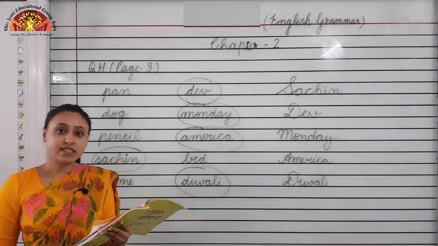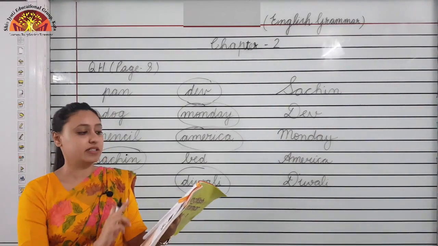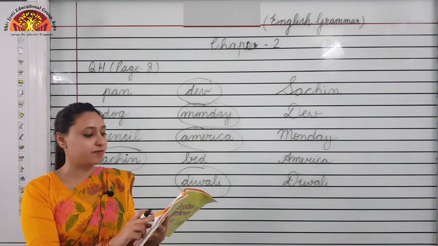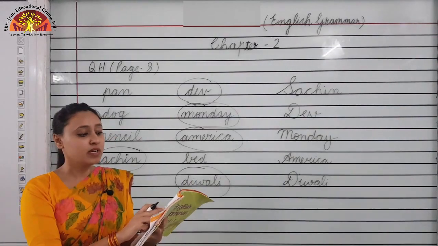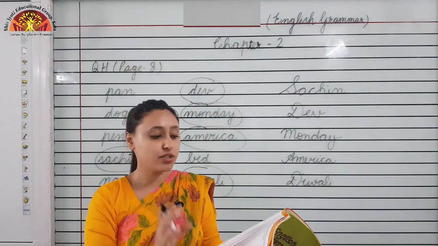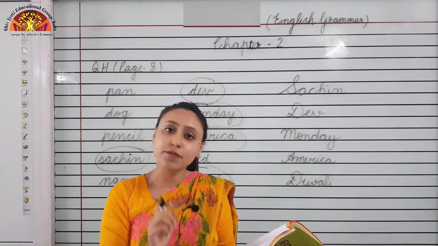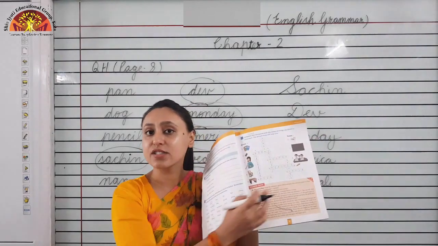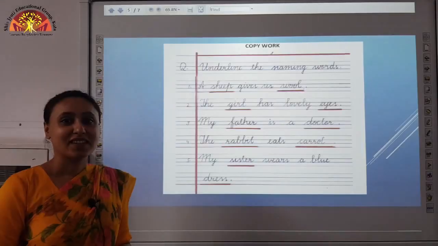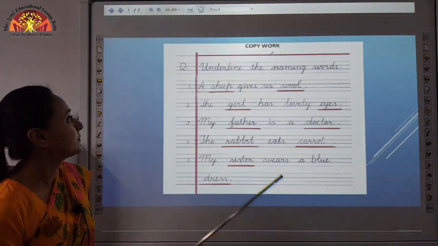Okay. Now we will see question I, on page number 9. Complete the crossword with the names of things you find in a classroom. The picture clues will help you. So children, in this question you have to look at the picture and fill the boxes of the crossword. This zigzag thing is called a crossword, okay? Now we will revise the copy work of this chapter.